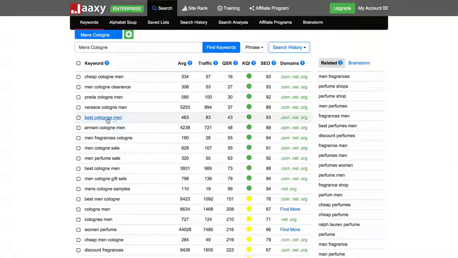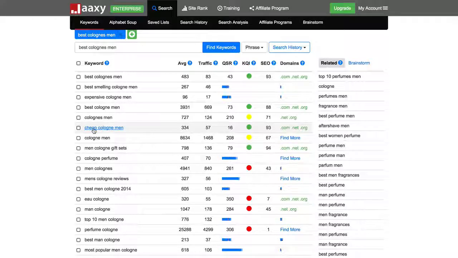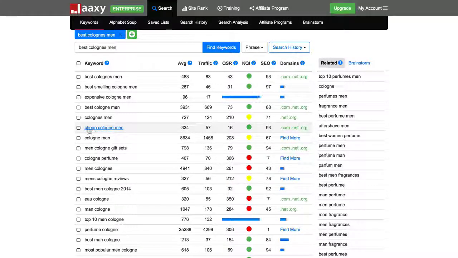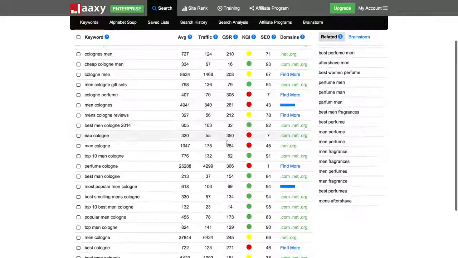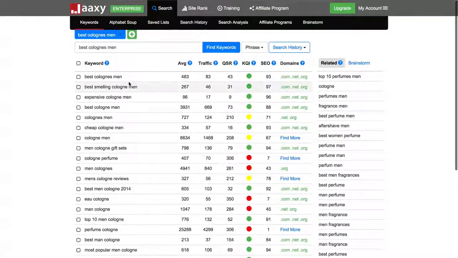What I'm going to do is take best colognes men, and I'm going to narrow it down even further. So basically what I'm doing here is I'm digging into a particular niche and getting more specific with every search I do. So here are another set of keywords, and as you can see, all of the results are automatically coming up, and that's what happens with an enterprise account.